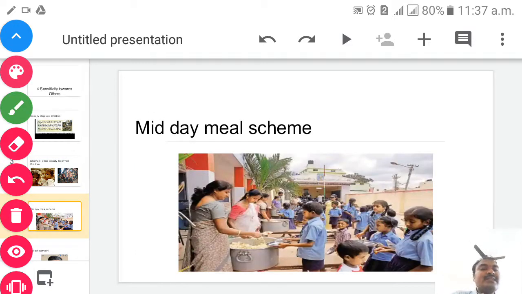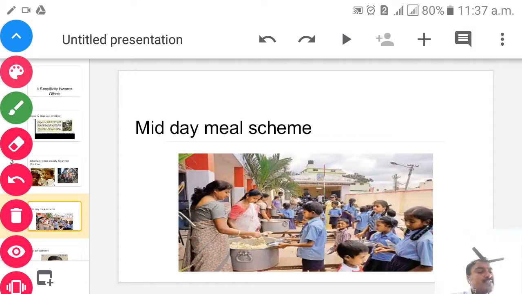Yes, you can see children here, midday meal scheme. What does it mean, children? Midday meal scheme is nothing but in all the government schools in the afternoon they provide free food to all the poor children, or you can say the children who go to the government school. Why? Because children, they belong to poor families, their families can't afford all these things, three-time food they can't afford for these children, and in return the government is doing everything it can. What are they doing, children? They are providing the midday food every day in the afternoon, and as well as what they are doing for them, we will see now.